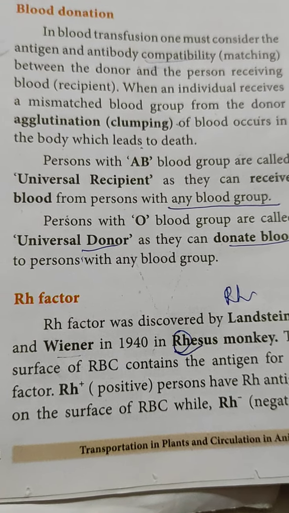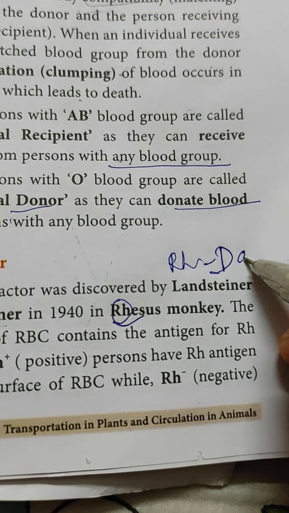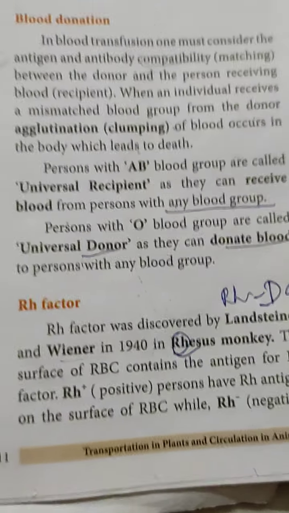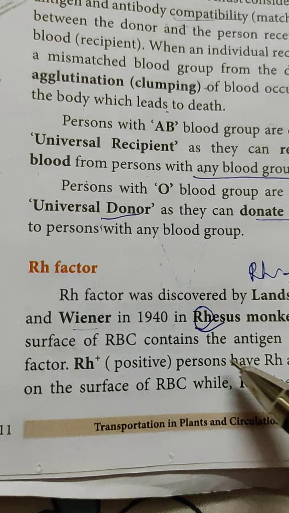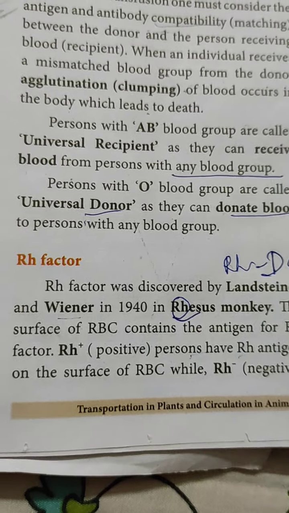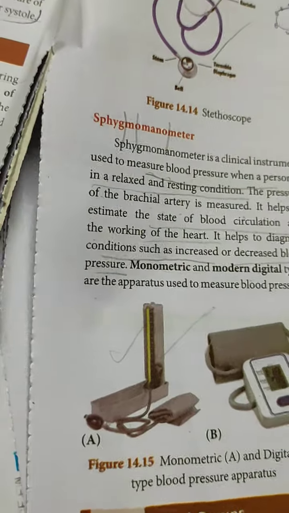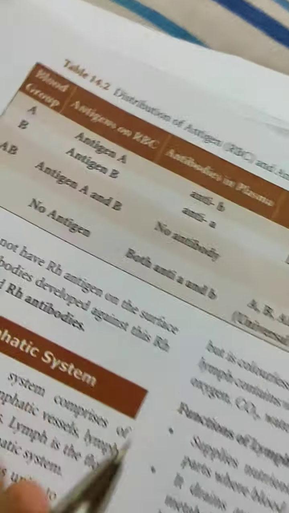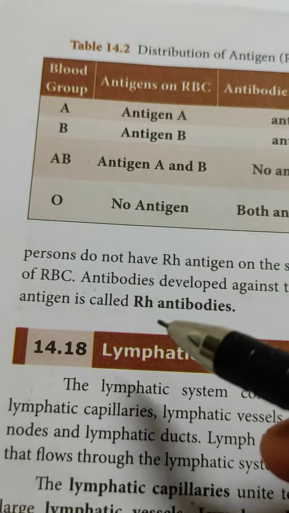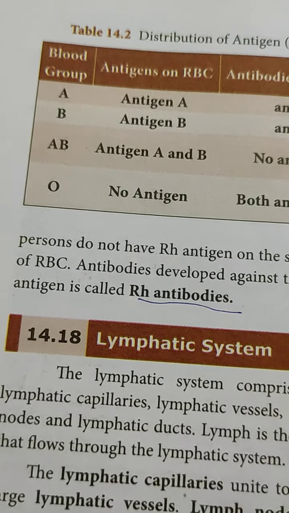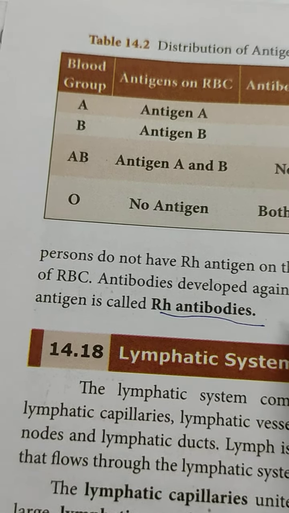The surface of RBC contains the antigen for this RH factor, that is called the D antigen. D antigen, RH factor, protein it is. RH positive persons have the RH antigen or D antigen on the surface of RBC, while RH negative persons will not have this antigen on the surface of RBC. Antibodies developed against this RH antigen are called the RH antibodies. If RH antigen is present in our body, antibody also will be developing, which is called the RH antibodies.